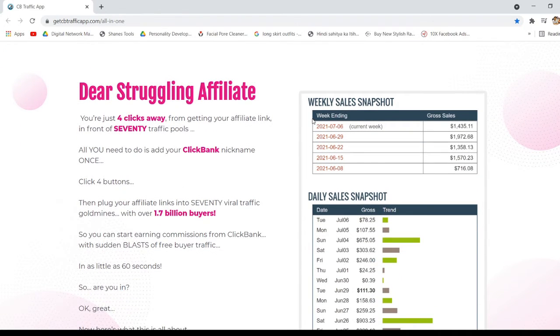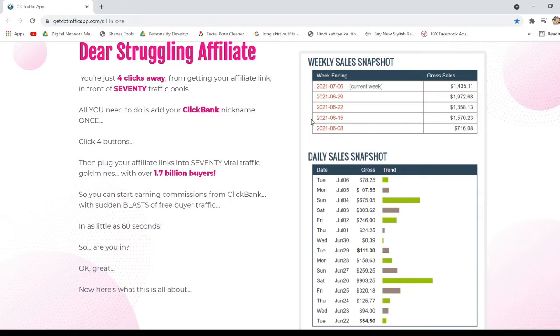As it is written over here, dear struggling affiliate, you're just 4 clicks away from getting your affiliate link in front of 70 traffic pools. All you need to do is add your ClickBank name once, click 4 buttons, then plug your affiliate link into 70 viral traffic gold mines with over 1.5 billion buyers. Yes, you heard it right, 1.7 billion buyers. I'm sorry, I just said 5, but it is 7 actually. So you can start earning commissions from ClickBank with sudden blasts of free buyers traffic in as little as 60 seconds. So are you in?